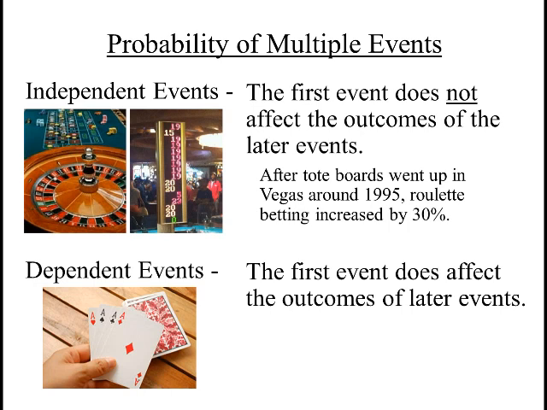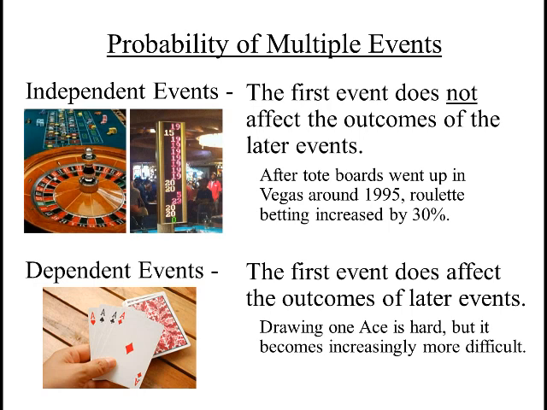All right, anyway, dependent events is when the first event does affect the outcomes of later events. Let's say you're trying to draw 4 aces from a deck of cards. Well, the first ace is going to be a lot easier than drawing out the second, third, or fourth ace. The reason is, with the first ace, you have 4 aces in the deck, so your first ace will be 4 out of 52. But with the second ace, there's 1 less ace in there now, so now it's 3 out of 51. And then the third ace is even harder because there's only 2 left, so it'll be 2 out of 50. And then the last ace, there's only 1 left, and that'll be 1 out of 49. So it becomes increasingly more difficult to get those later aces.